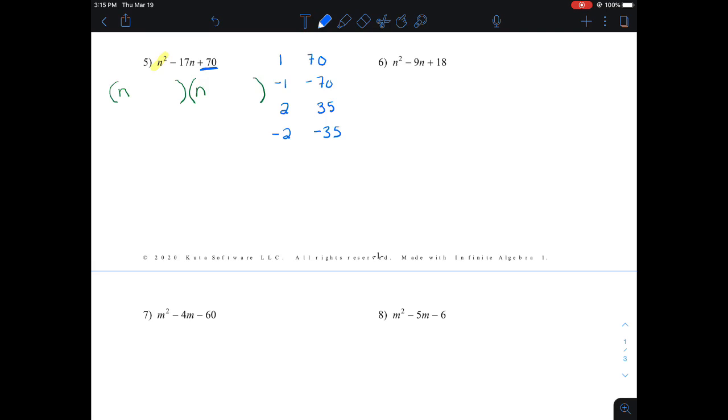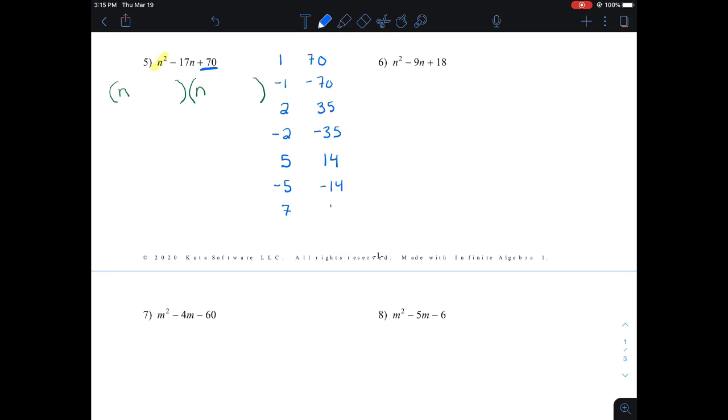And I keep working my way down the list, trying to figure out what number could come next. It ends in a 0, so 5 should be able to go into it. 5 times 14 will make positive 70, and negative 5 and negative 14 will make positive 70. So you've got to know your multiplication tables pretty well here to be able to factor. And there's one more because it ends in a 0. 10 can go into it.